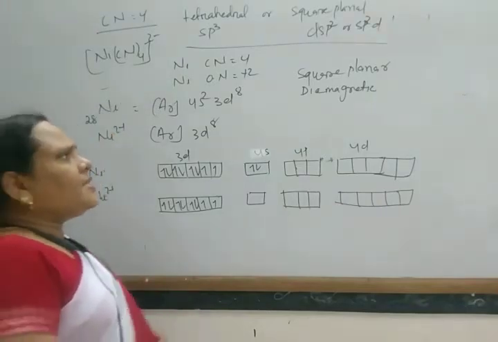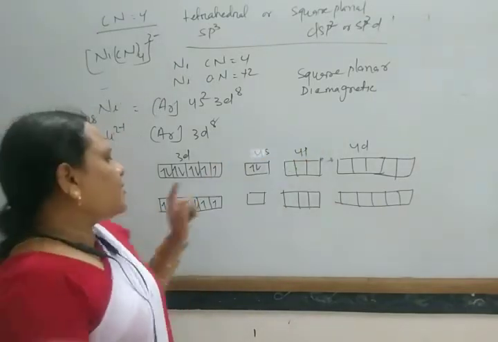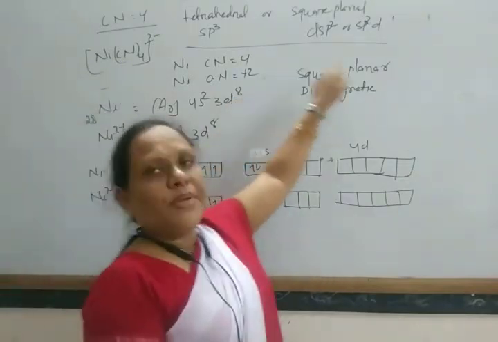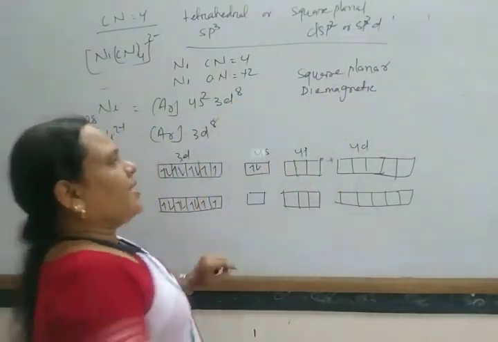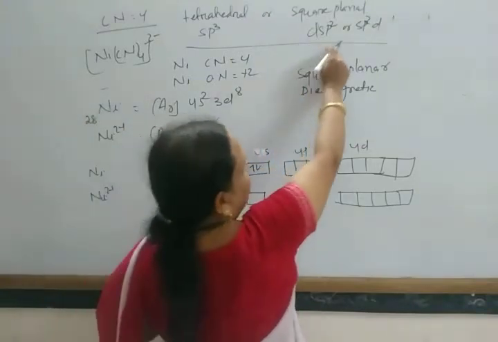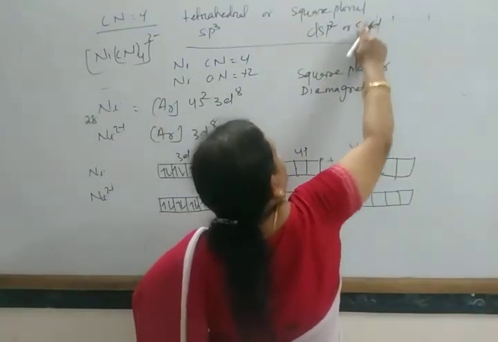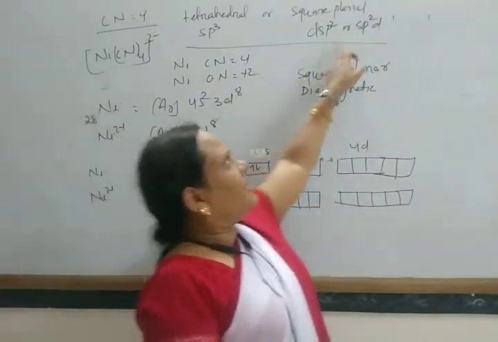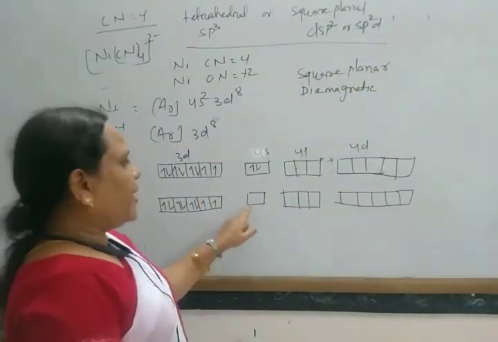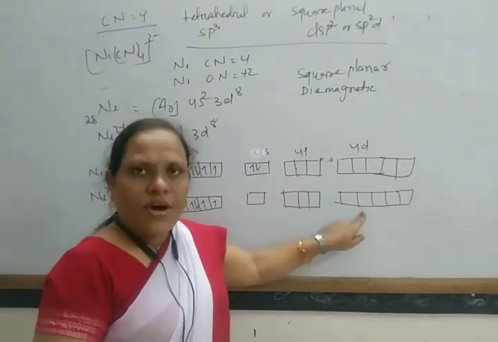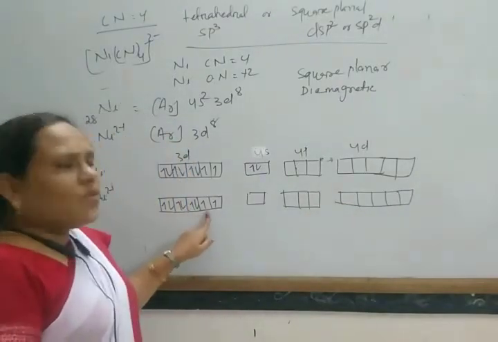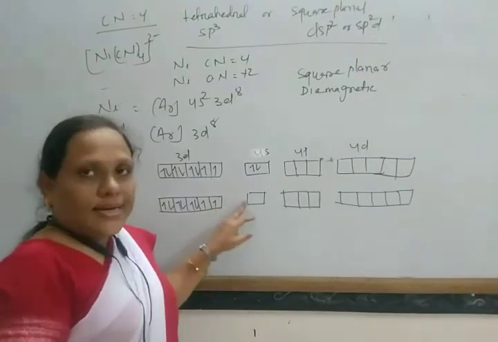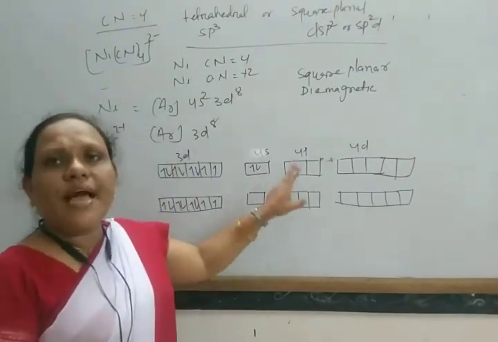Then what happens? It is found that this is diamagnetic. So either it undergoes sp3 hybridization, but the shape is square planar. In this way, it may undergo either dsp2 or sp2d2. If it undergoes sp2d2 hybridization, with outer d orbitals, then it has two unpaired electrons and it should be paramagnetic. But actually this is diamagnetic.